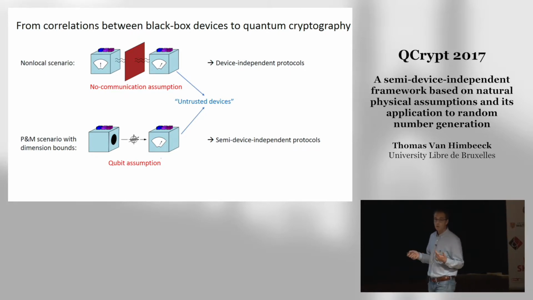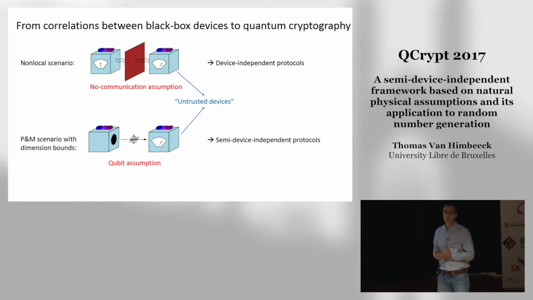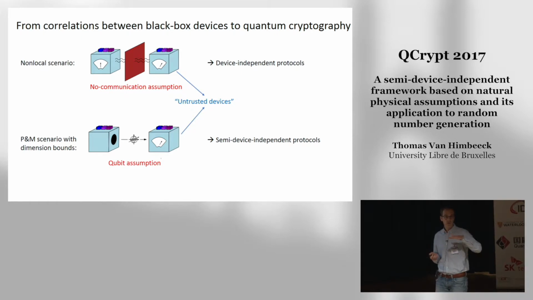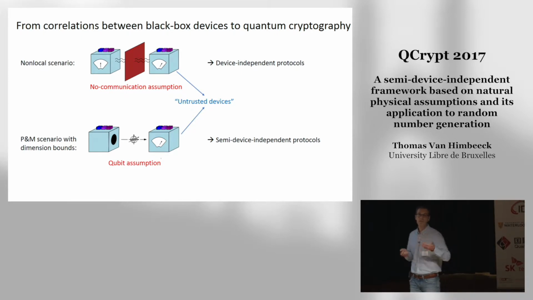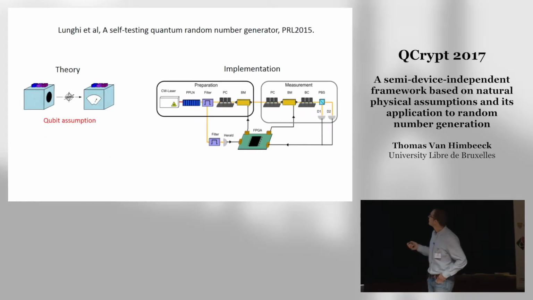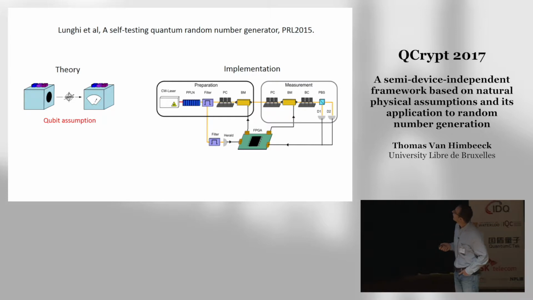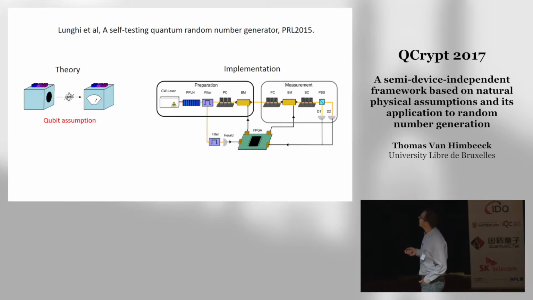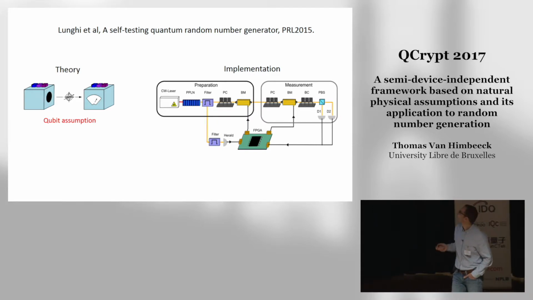So as you know, carriers of quantum information, like photons, have many degrees of freedom, so they naturally live in an infinite Hilbert space, and requiring that all the states exactly span a two-dimensional Hilbert space is something that is artificial. So for instance, this is the scheme that was used to demonstrate experimentally a random number generator based on a qubit assumption. And this was presented at QCrypt 2 years ago.